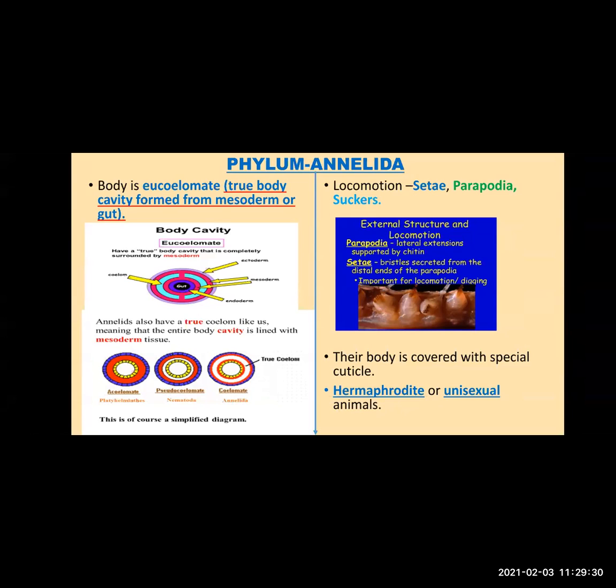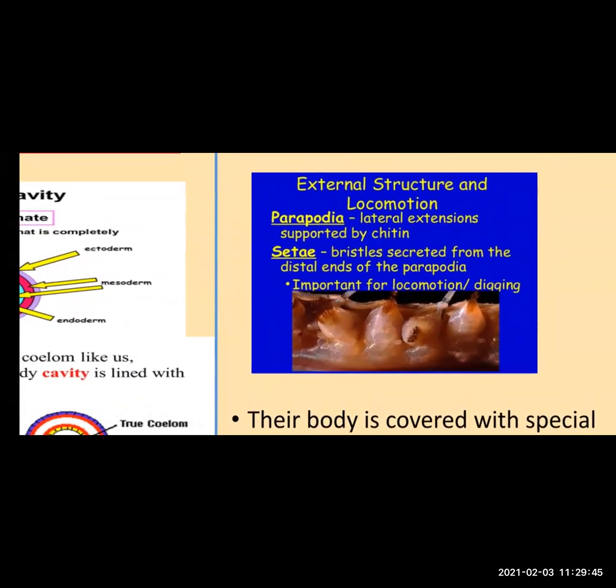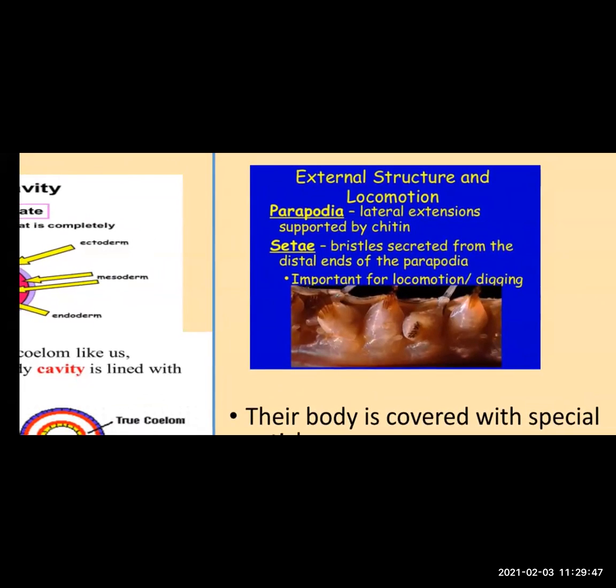Locomotion. Now, locomotion is the next point. These animals have setae or parapodia or suckers for locomotion. In the picture, if you see, let me zoom it. Yes, you can see these are external structures which are used for locomotion. What is parapodia? You can see in the picture, there are some lateral extensions.